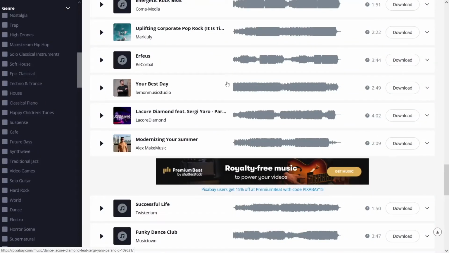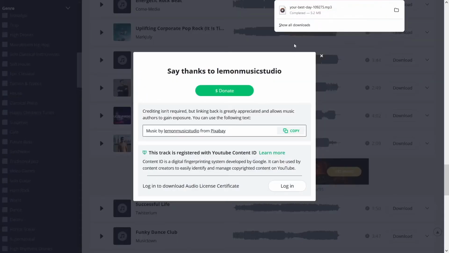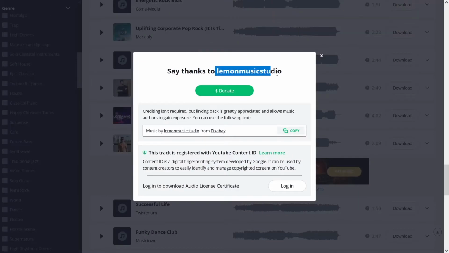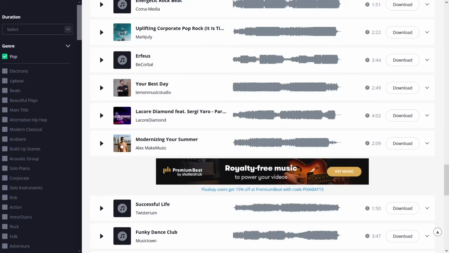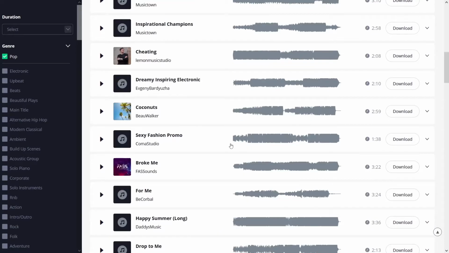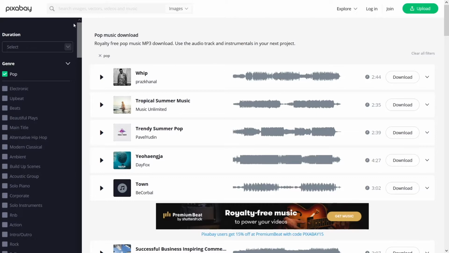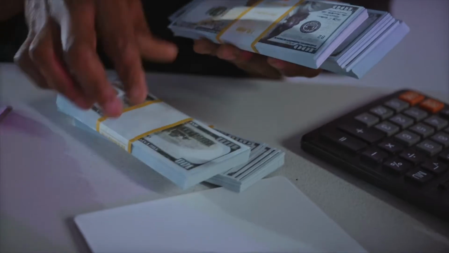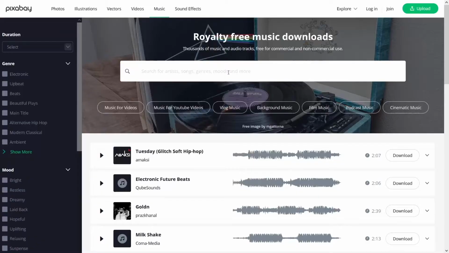Now, for example, I don't know, let's choose this one, Your Best Day. You can just click on download button over here, guys, and you can see that it is instantly going to my computer. I don't have to do nothing. You can donate if you want to this Lemon Music Studio, but this is all for free, and it is copyright free because Pixabay works like that, okay? It's a good website where you can find pictures, videos, but of course, for today's strategy, we need this music. Music is gonna get us a lot of money, guys, and we don't have to work for it, okay? That's the best thing. You just have to make a few clicks,